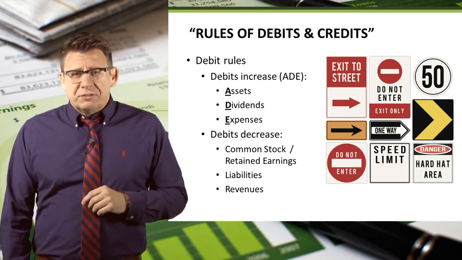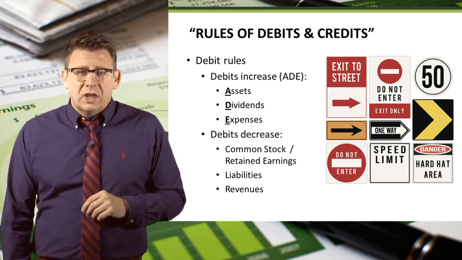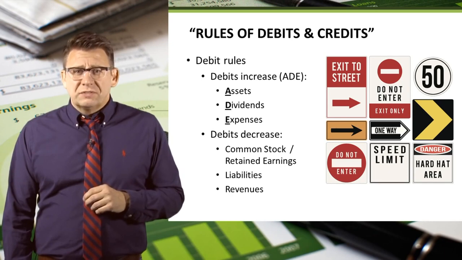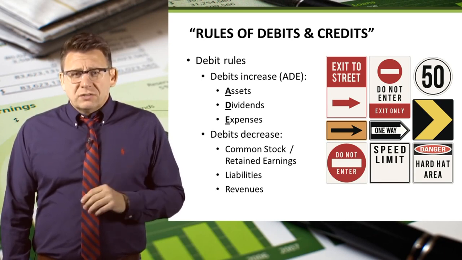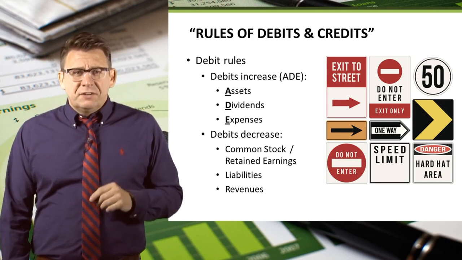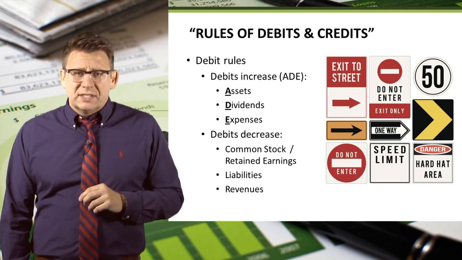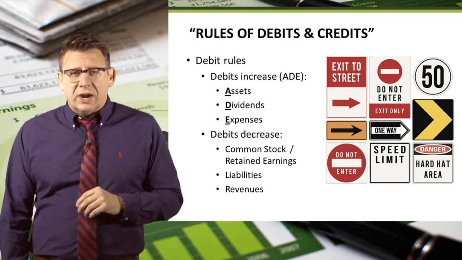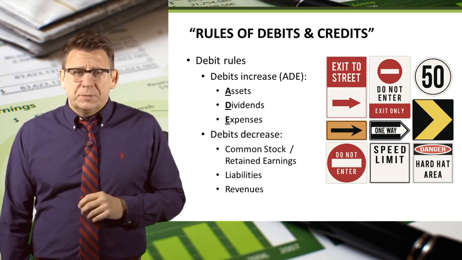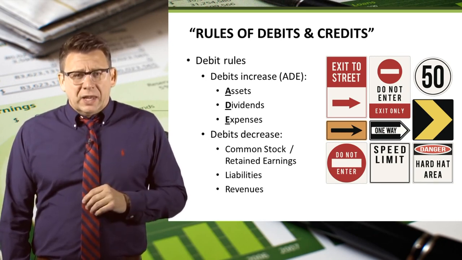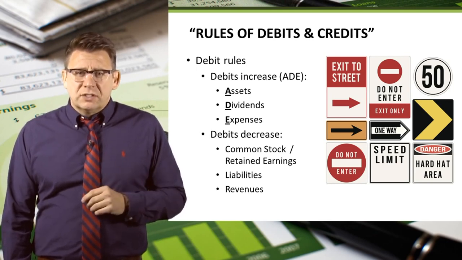Anyway, accounting is no different. We have rules that tell us how to account for transactions, and those rules are known as the rules of debits and credits. The debit rules are as follows. Assets, dividends, and expenses are all increased by debits. I remember this with the acronym AID. Debits increase AID.